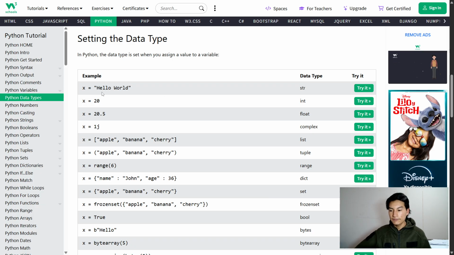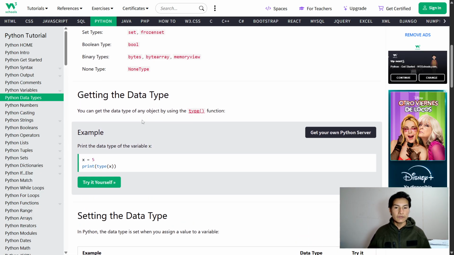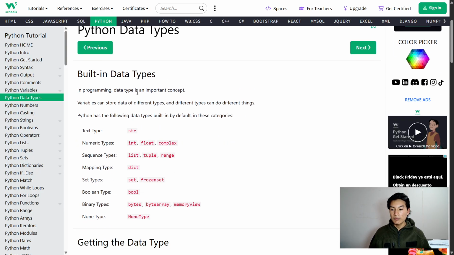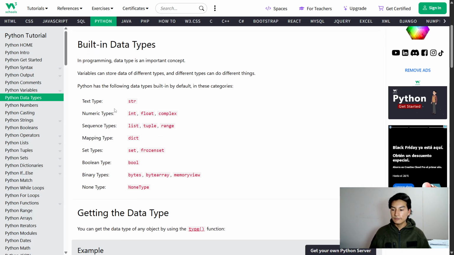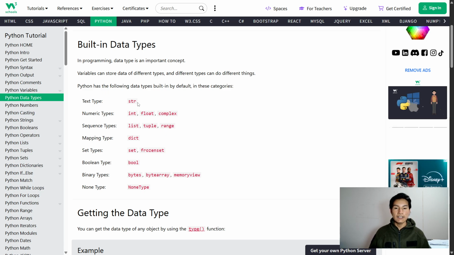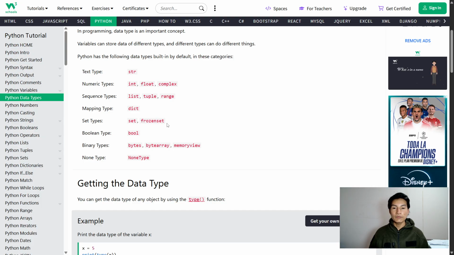Here, as you can see, I have data types, and in Python we have different data types. Data types are an important concept. Variables can store data of different types. Here we have the text type, which is str. Numeric types: int, float, complex. Sequence types: list, tuple, range. Mapping type: dict. Set types: set, frozenset. Boolean type, binary types, and None type. We have all of this.